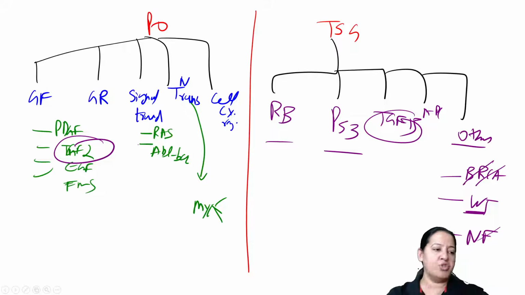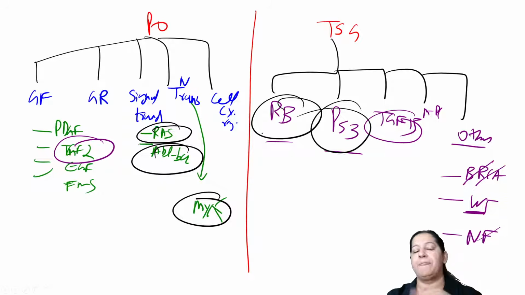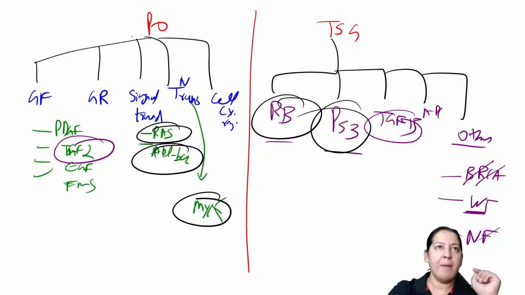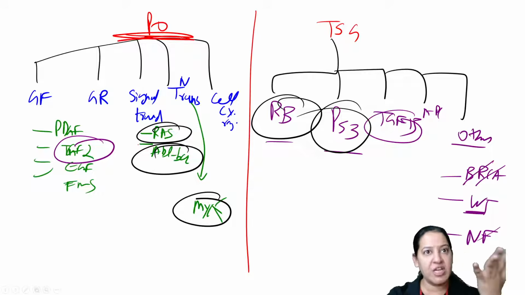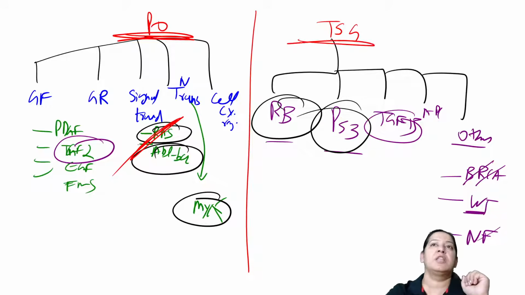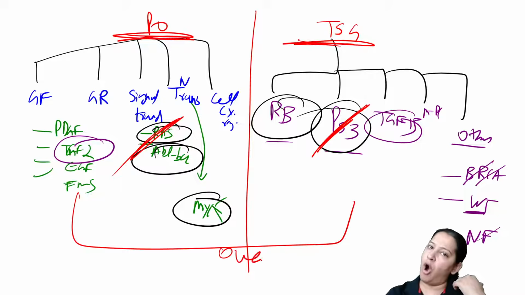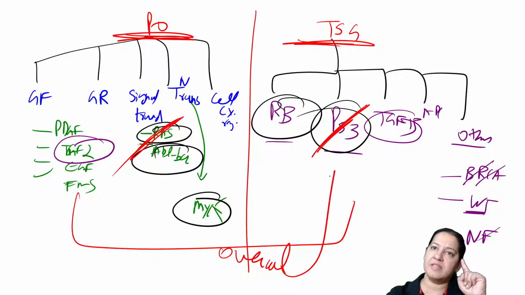Now in proto-oncogene, I have given you the details of RAS, ABL, BCR and MYC. Here, I will give you the details of retinoblastoma and P53. Let me clarify one more concept here. Among proto-oncogenes, the most common gene which is mutated is RAS. Among tumor suppressor genes, the most common gene to be mutated is P53. And overall, among all genes, the most common gene to be mutated is again P53.